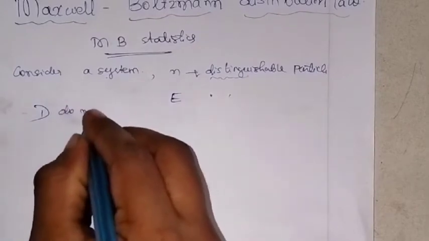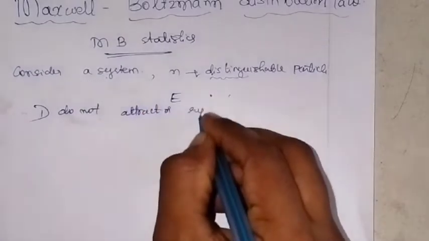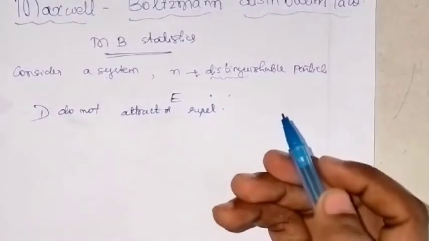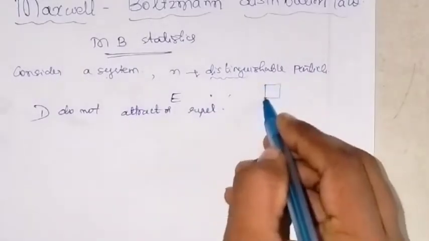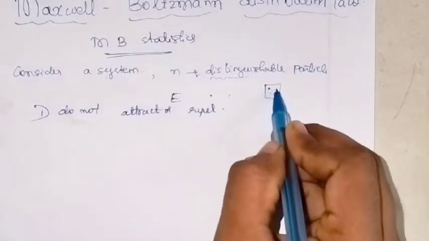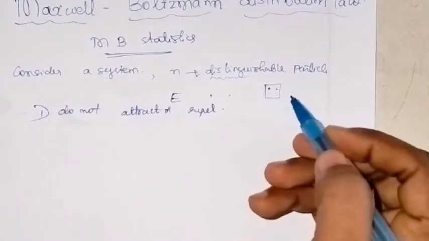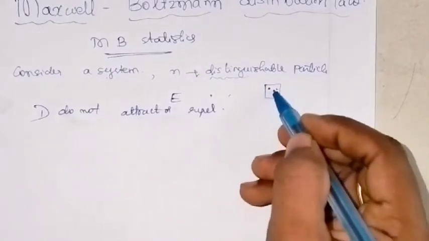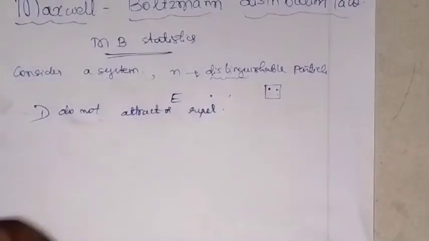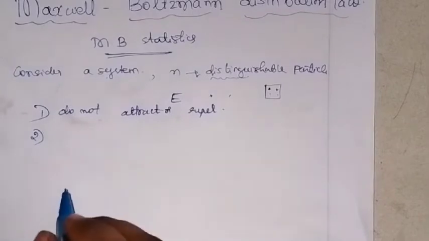That means they are independent of one another. If you consider a system with many particles, this particle is not under the influence of that particle. They are not attracted or repelled by the other particles present in the system.